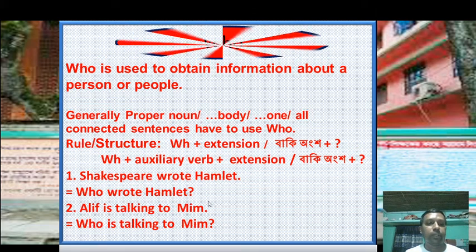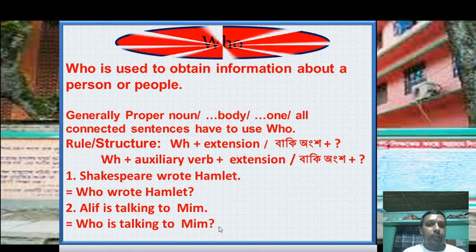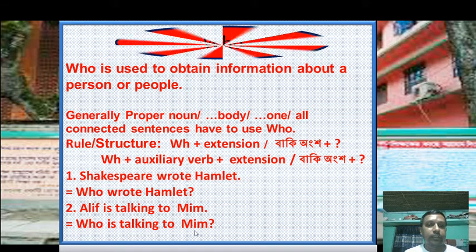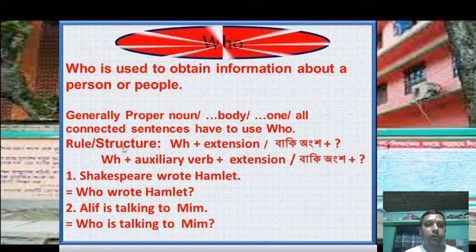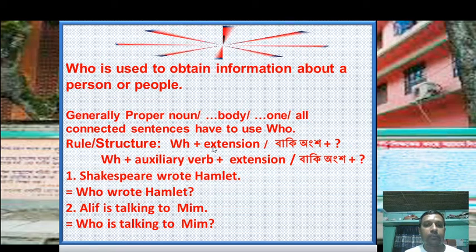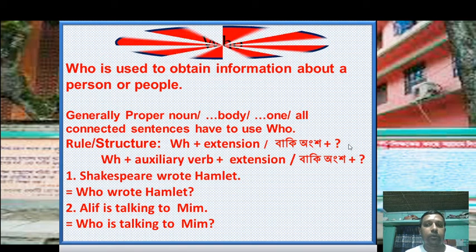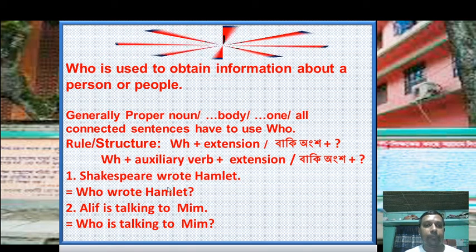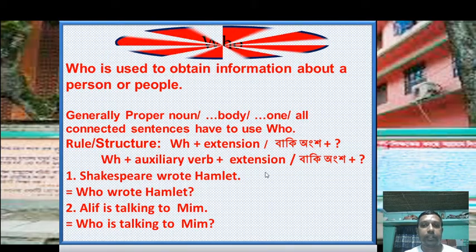Who is talking to Mim? You see one thing, that these two examples follow this structure: WS plus extension plus note of interrogation. We'll see the second structure in our next slide.